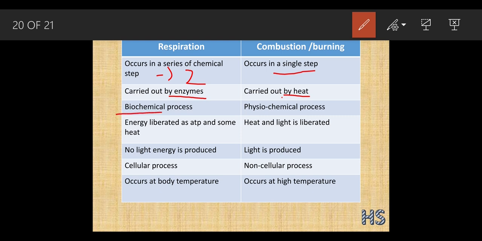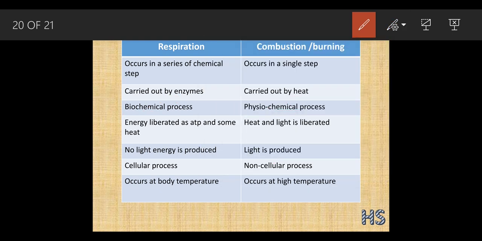Respiration is a biochemical process. Why is it called a biochemical process? Because it is very obvious that the glucose will be converted into CO2 and H2O. The formula is going to get changed. And why is it called biochemical? Because biochemical means enzymes are involved, whereas combustion is a physicochemical process, meaning just the release of heat. We can see only the rise in temperature.